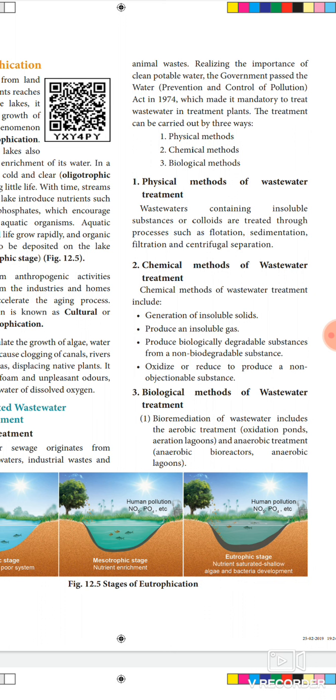What is meant by sedimentation and filtration? They are all basically a method of straining. Okay, so by using these two methods we remove small particles, small soils and small pebbles.